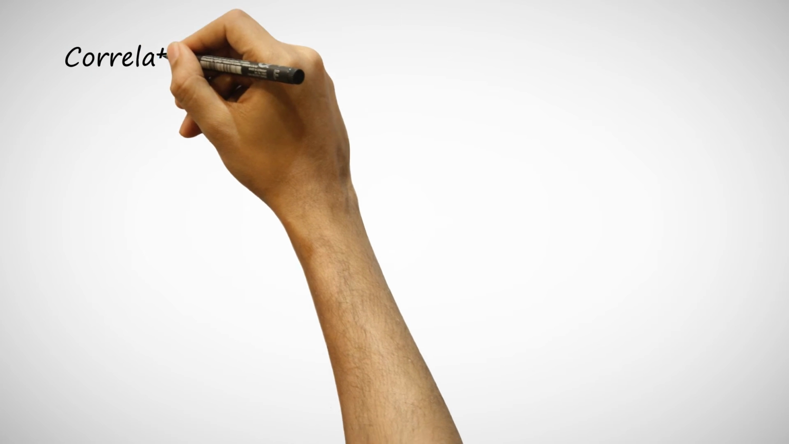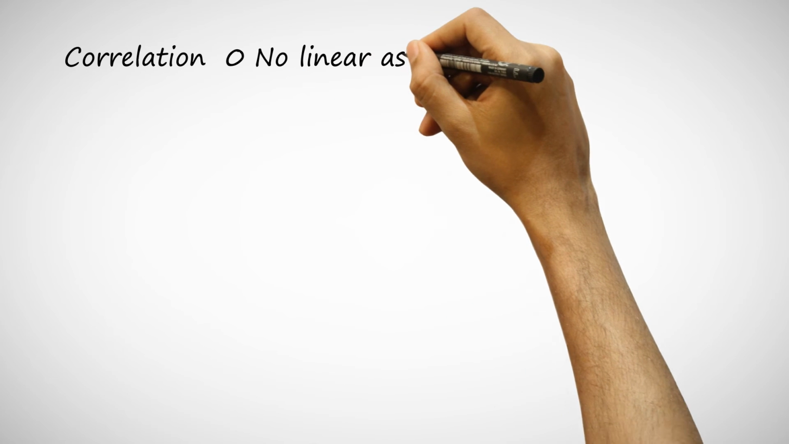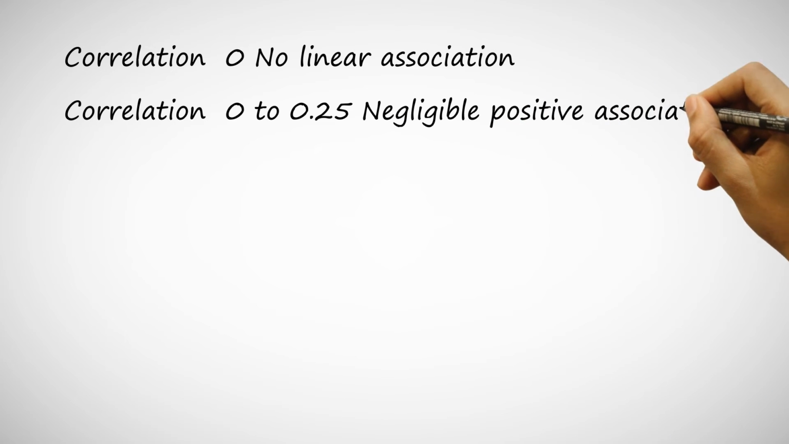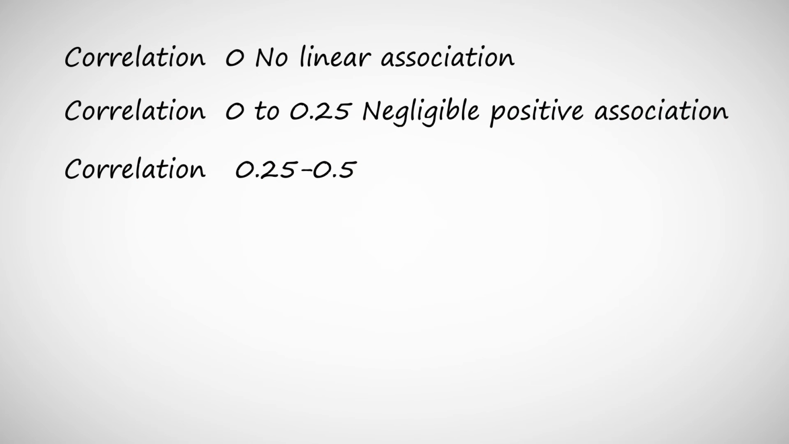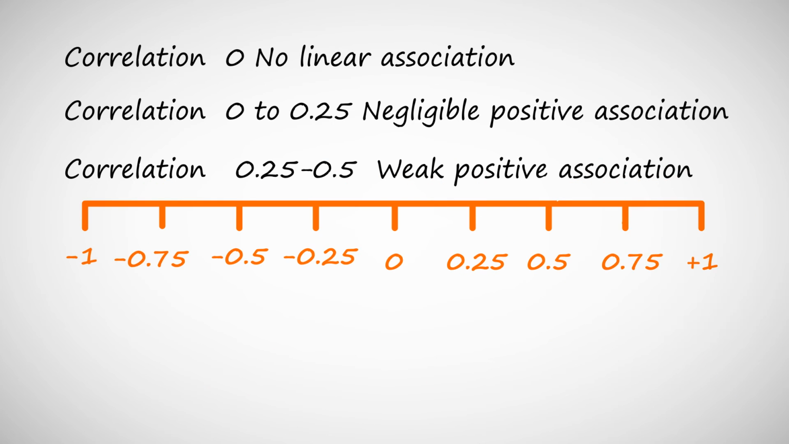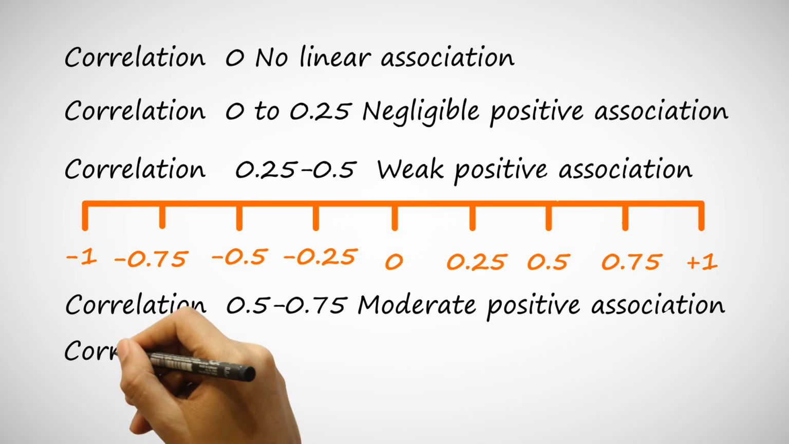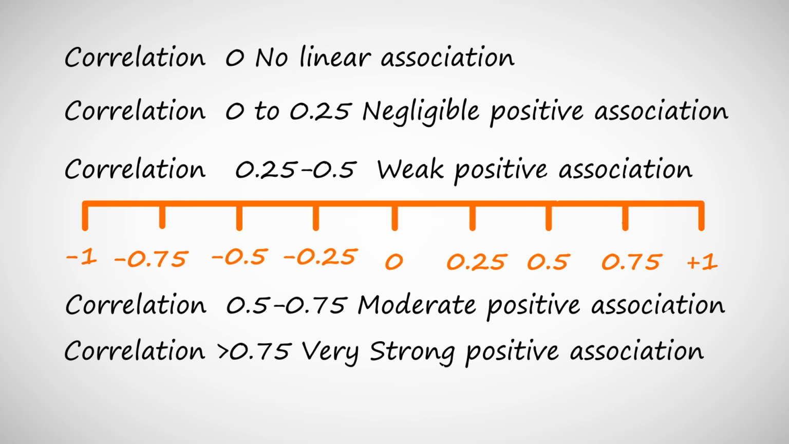If the correlation is 0, then there is no linear association. If the correlation is between 0 and 0.25, then there is a negligible positive association. If the correlation is 0.25 to 0.5, then there is a weak positive association. So we need to find the correlation and see how high it is. Generally, correlation takes values between -1 and +1. If the correlation is very close to +1, we'll say there is a higher correlation. If it is more than 0.5, we'll say moderate positive association. If it is more than 0.75, we'll say there is very strong positive association.